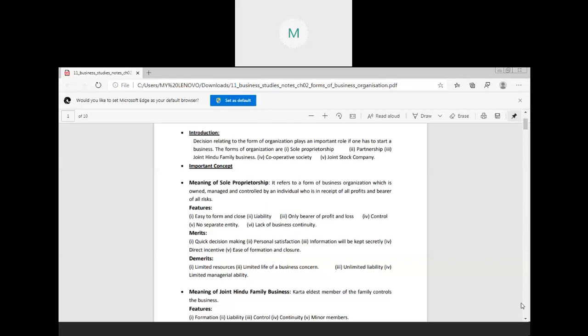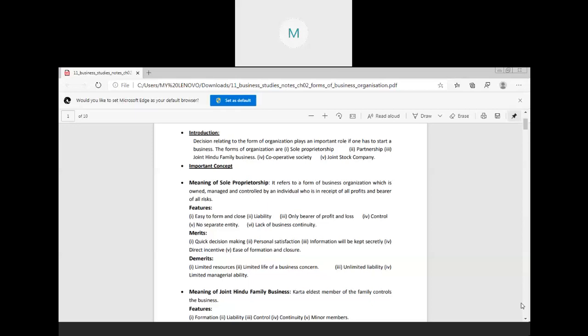Yes, ma'am. Okay, now we come to the merits of the sole proprietorship business. So the first merit is your quick decision making. In case of your sole proprietorship, as I told you, he doesn't have to consult with anyone, he has to take the decisions by himself. So that's why there is always quick decision making in case of your sole proprietorship business.